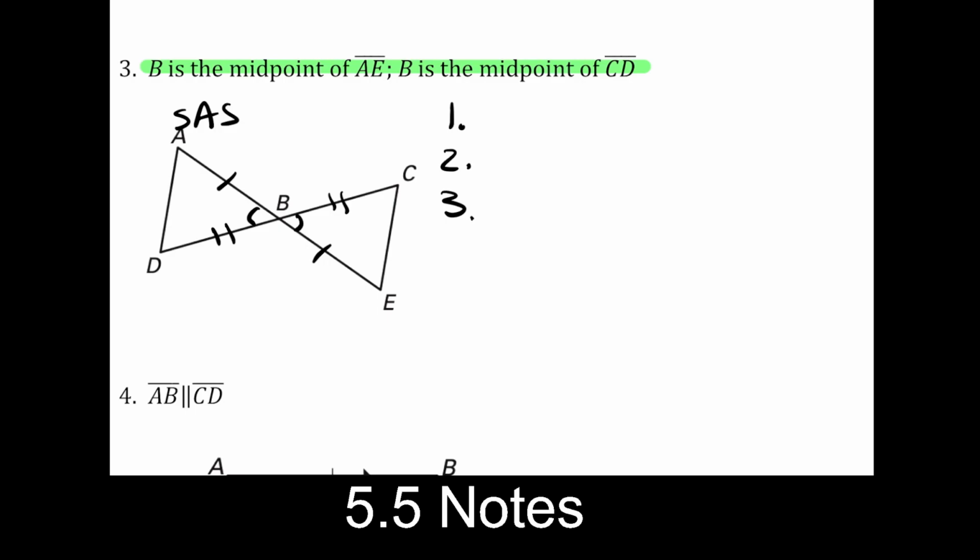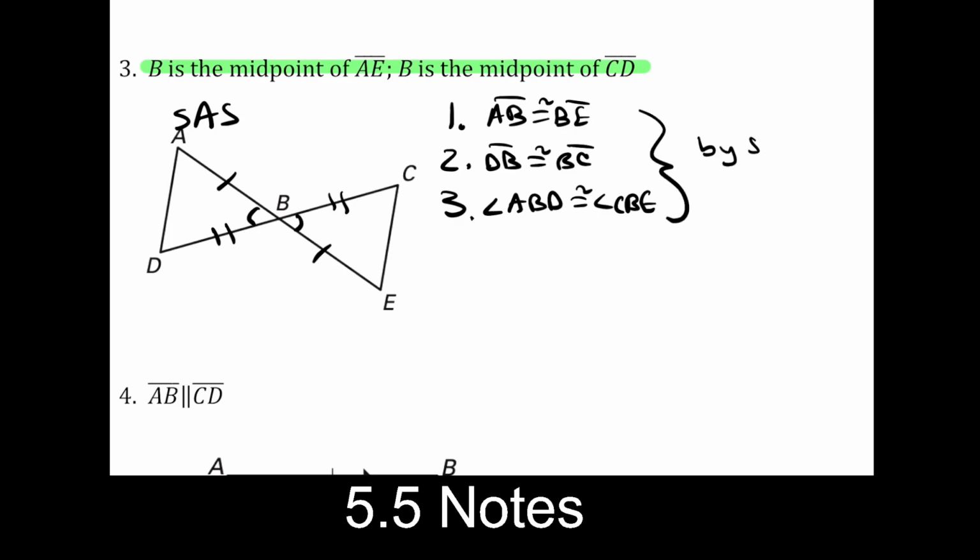Our first one is AB is congruent to BE, and DB is congruent to BC, and angle ABD is congruent to angle CBE. The three things that we have marked, the three things that build side angle side. And of course, this tells us by side angle side, triangle ABD is congruent to triangle EBC. And we did it. Tons of work.